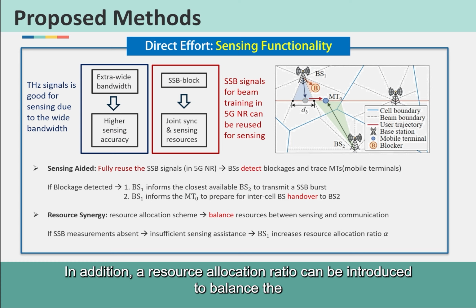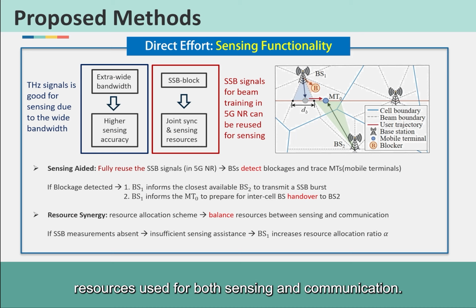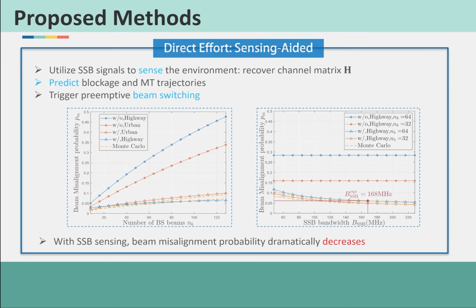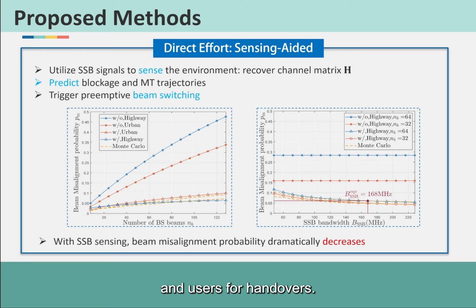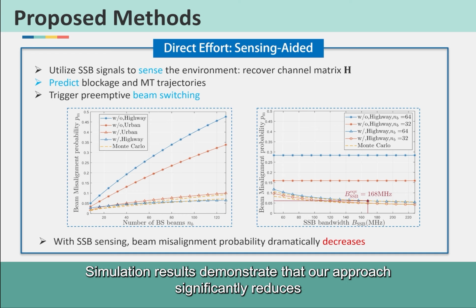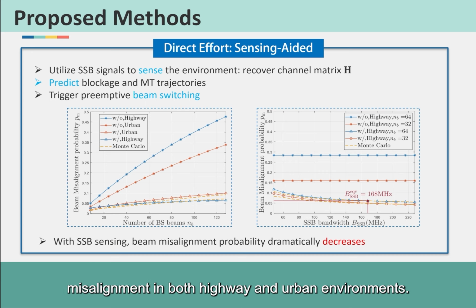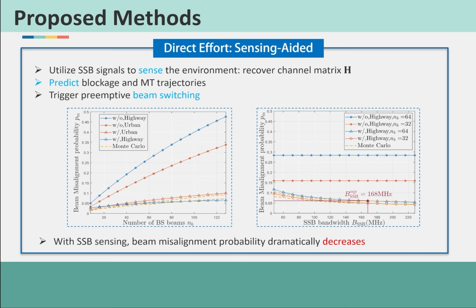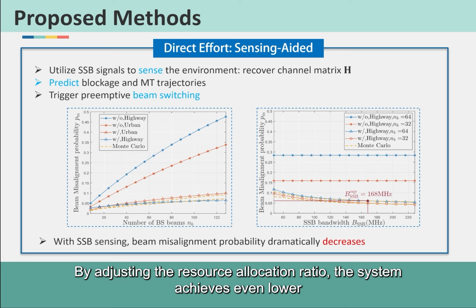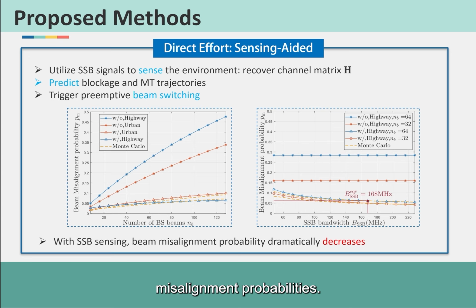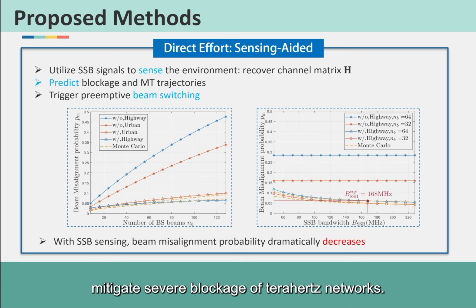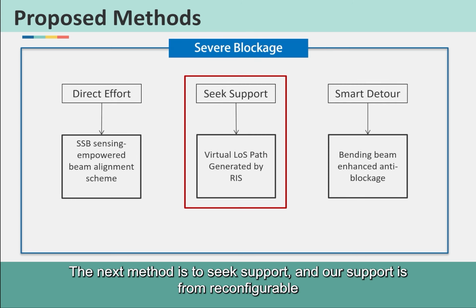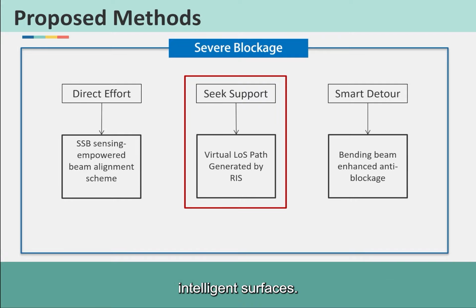In addition, a resource allocation ratio can be introduced to balance the resources used for both sensing and communication. SSB signals can be reused to recover the channel matrix, to locate the blocks and users for handovers. Simulation results demonstrate that our approach significantly reduces misalignment in both highway and urban environments. By adjusting the resource allocation ratio, the system achieves even lower misalignment probabilities. These findings highlight the effectiveness of our sensing-aided method to mitigate severe blockage of terahertz networks. The next method is to seek support, and our support is from reconfigurable intelligent surfaces.